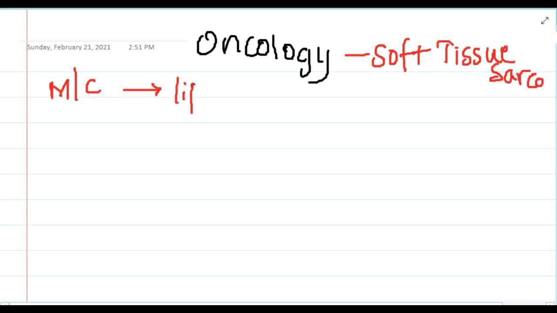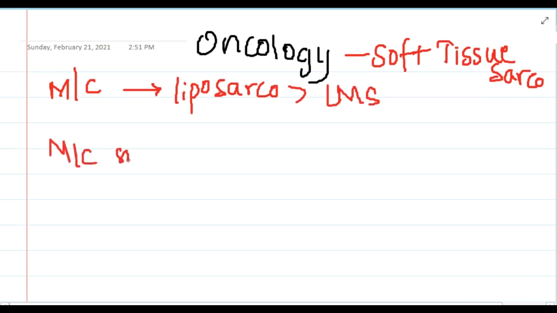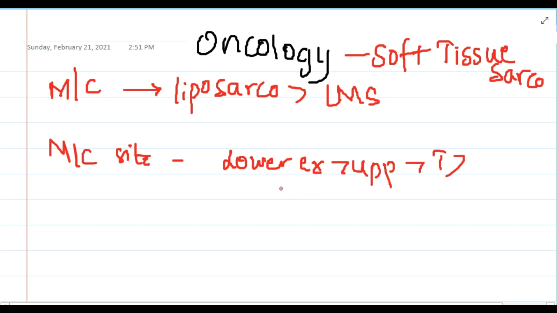The most common type of soft tissue sarcoma is liposarcoma followed by leiomyosarcoma. Most common site of soft tissue sarcoma is lower extremity followed by upper extremity followed by trunk followed by retroperitoneum followed by head and neck.